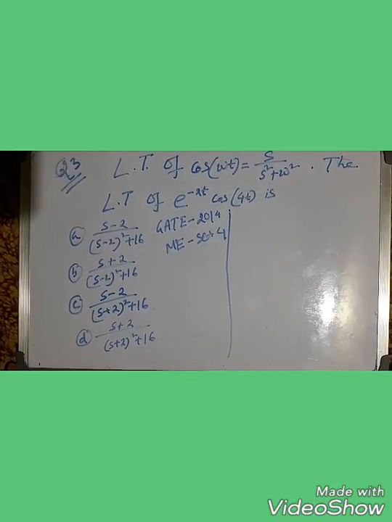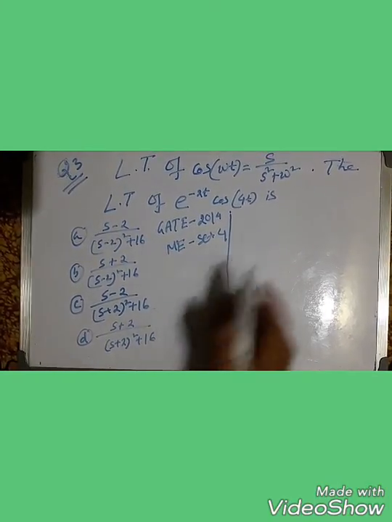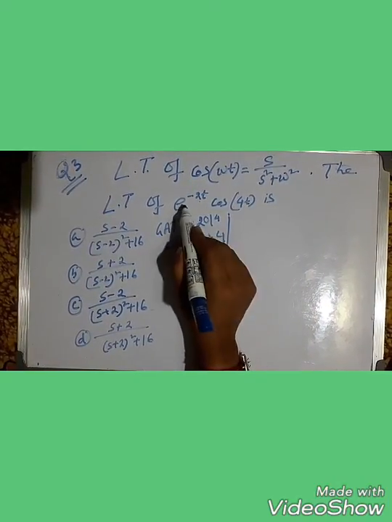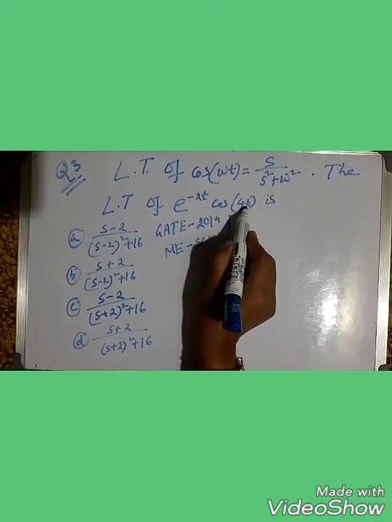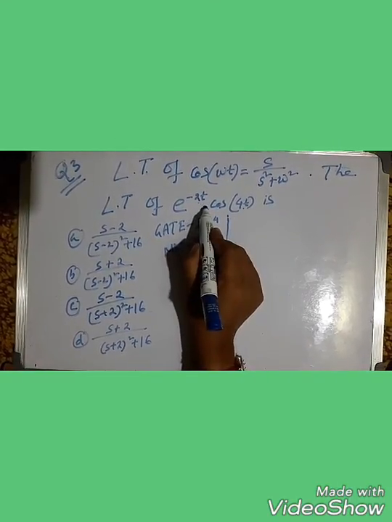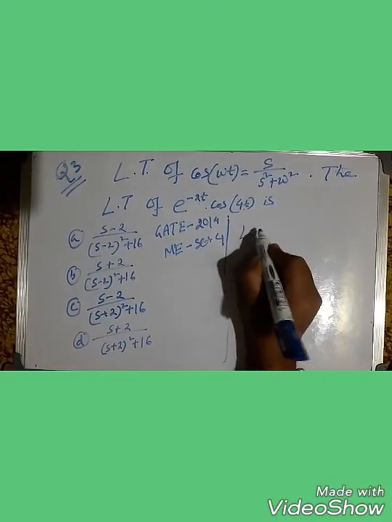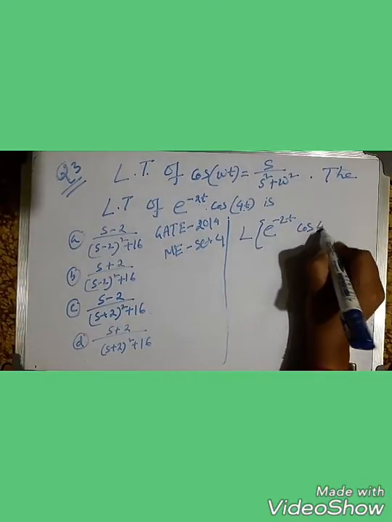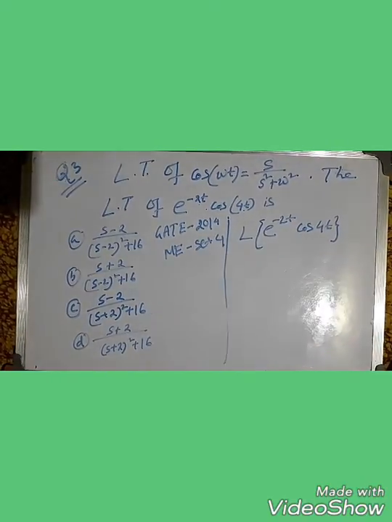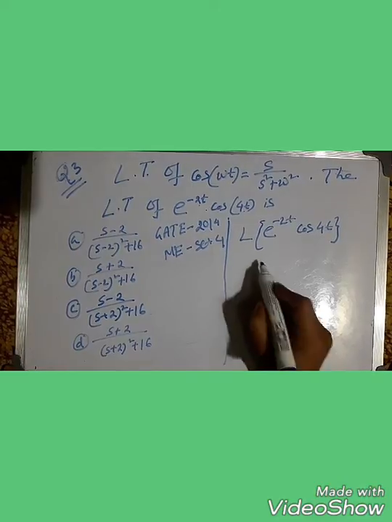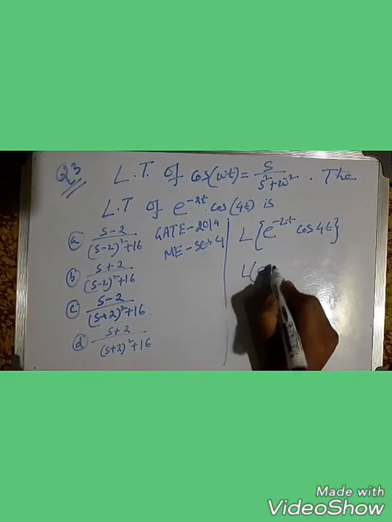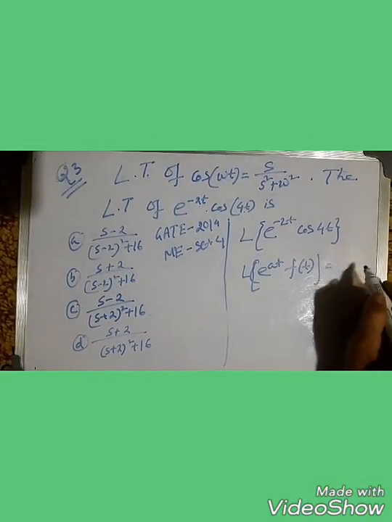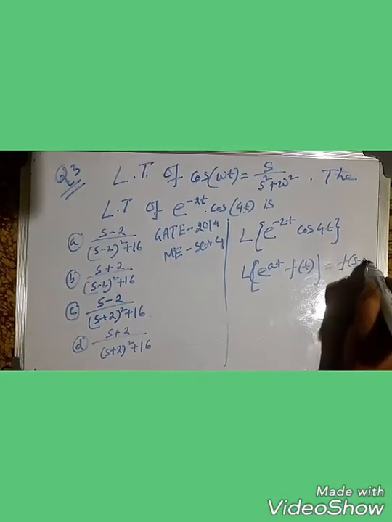Now we see that here we have the form e to the power minus at f(t). Clear? So we use the first shifting property here. So now we use L of e to the power minus 2t cos 4t. As previously we saw, the formula tells us L of e to the power at f(t) equals F(s minus a).